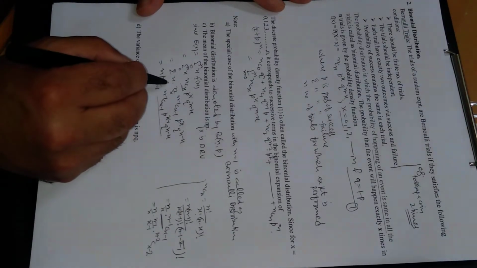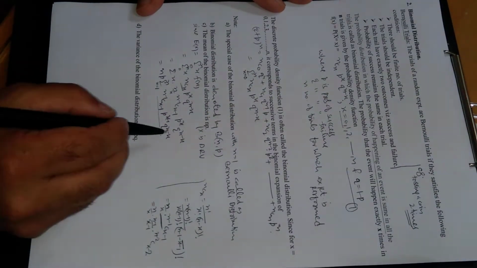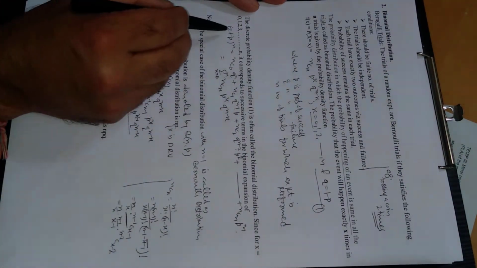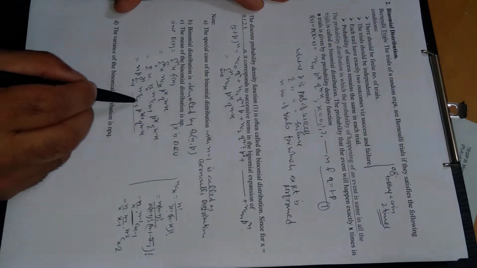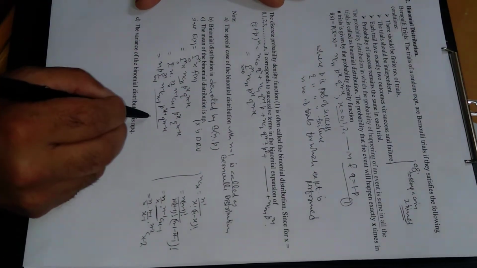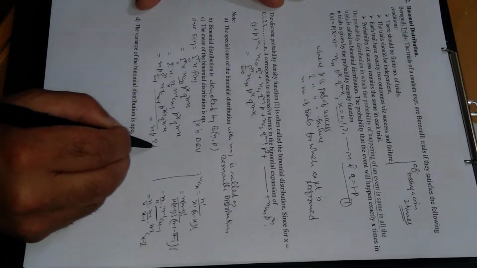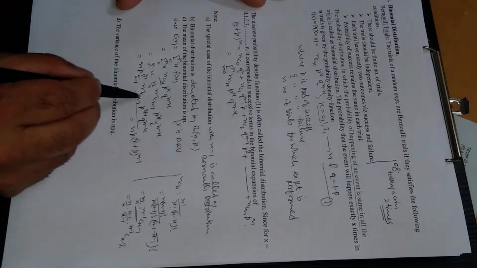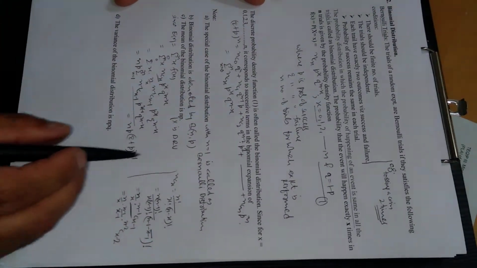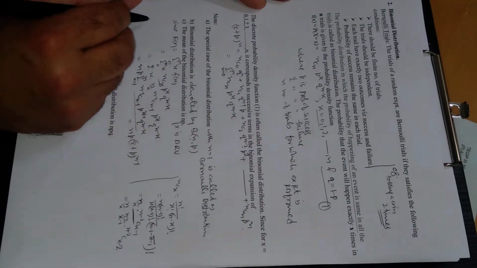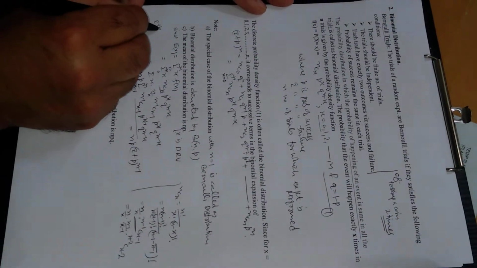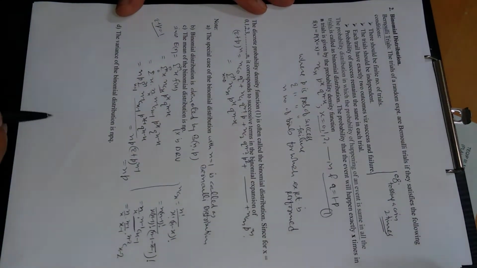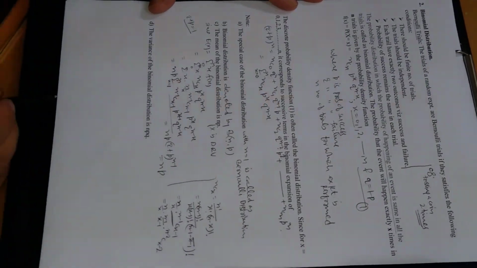Now what about this summation? This is up to n minus x. This summation is similar to this one, and here it is q plus p power n, so here it is n minus 1. So this summation will be np times q plus p raised to power n minus 1, because of this summation there is n minus 1. Since q plus p is equal to 1, this term will be 1, so we are left with only np. So this is the mean. The mean of the binomial distribution is np.